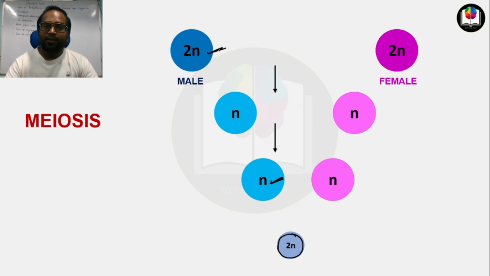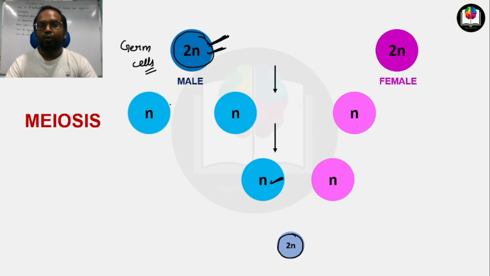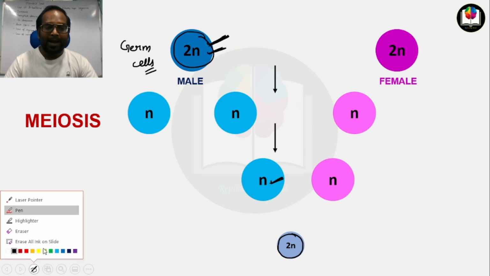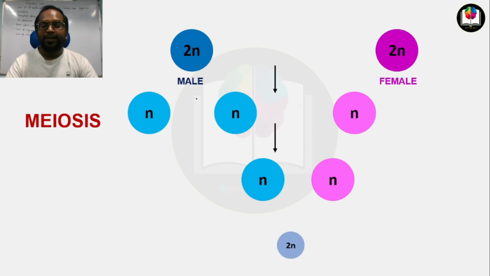Now let's talk about this male parent. These are the diploid gametic cells, or you can say germ cells, which take part in the reproduction process. These germ cells first divide into two daughter cells, and this division is the reductional division.